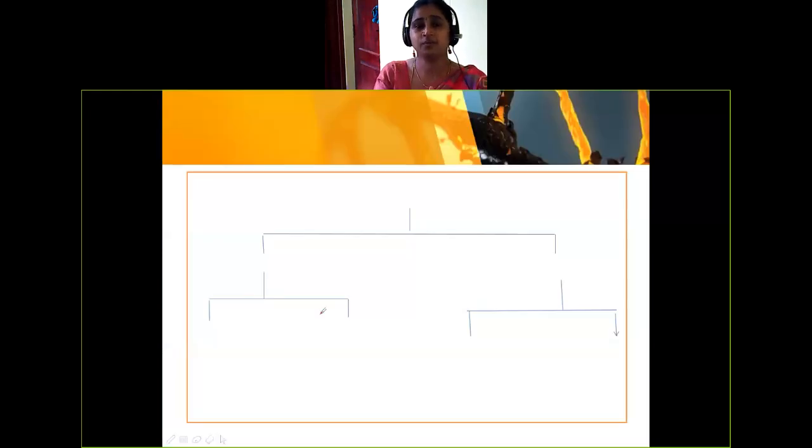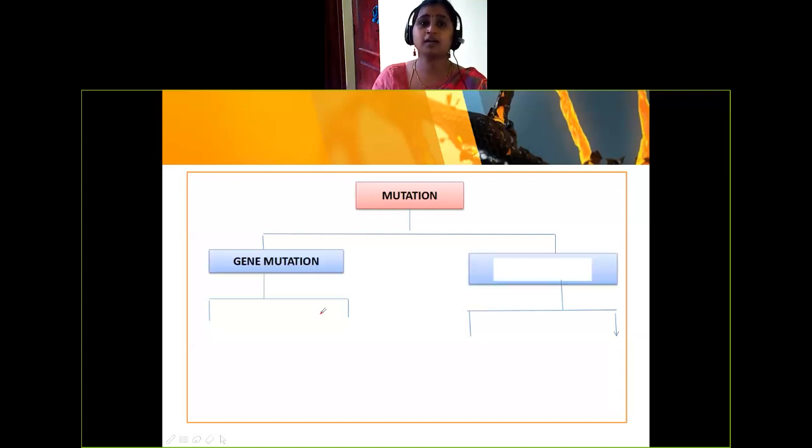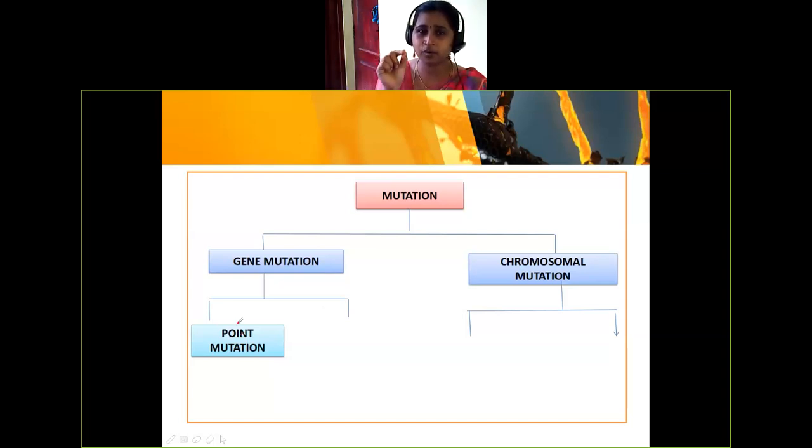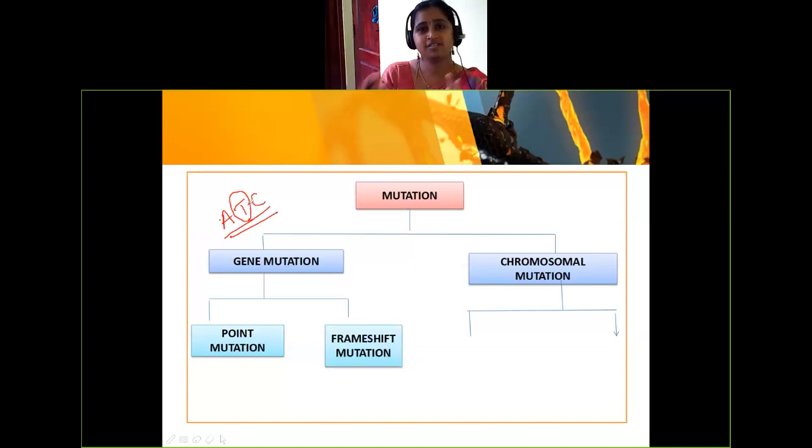Let us classify the mutation. We are going to classify the mutation at the genetic level as well as the chromosomal level. So, the mutation can be classified as gene mutation and chromosomal aberration. In gene mutation, okay, one particular point, one particular codon alone changes. For example, we have codes like A, T, C, like this triplet codon. If there is a change at only one particular point, then it is called point mutation. Frame shift mutation, I will show you the whole frame, it is going to be misread.